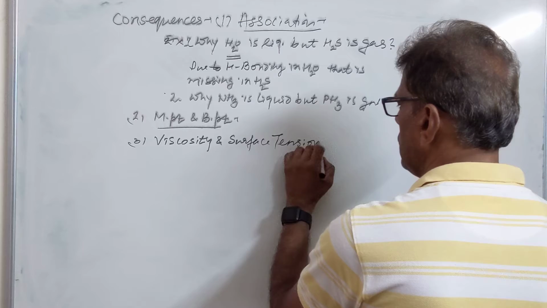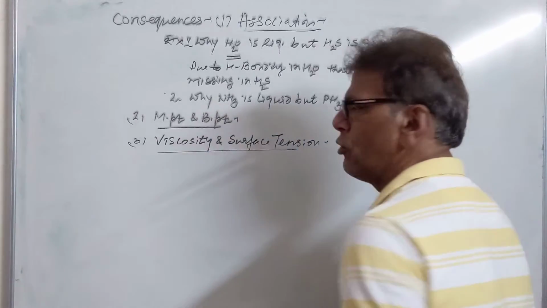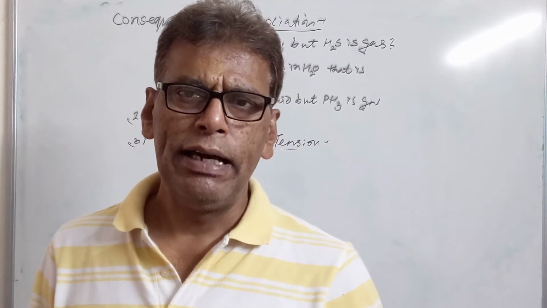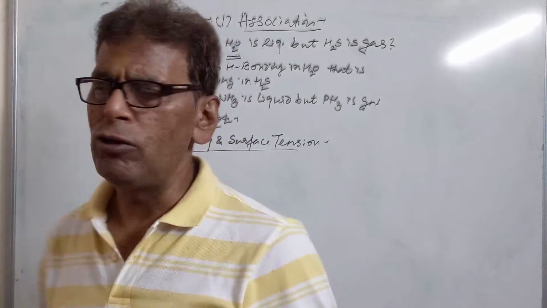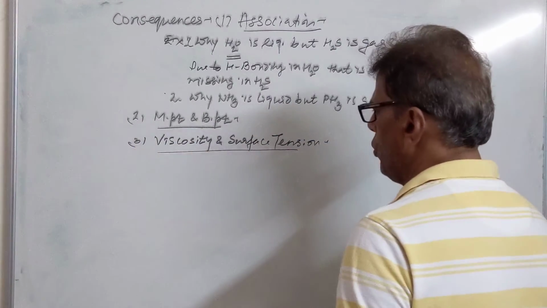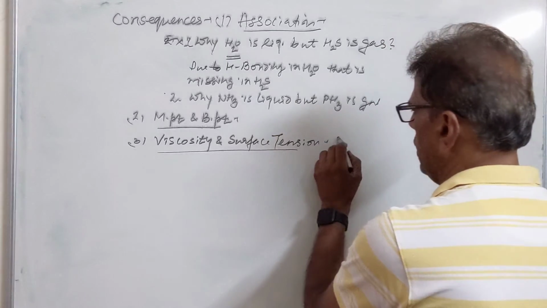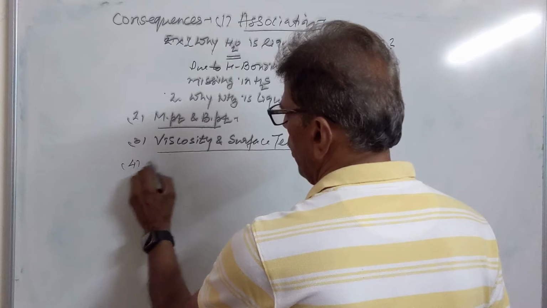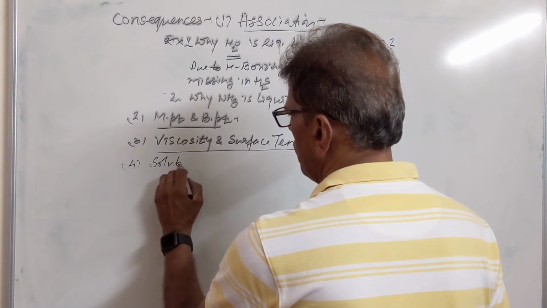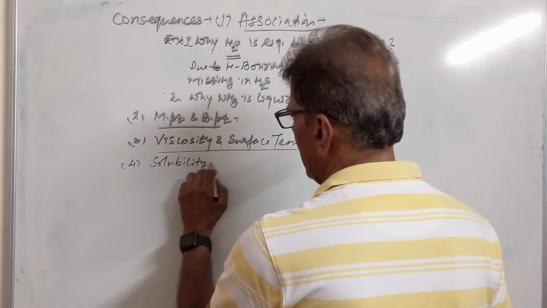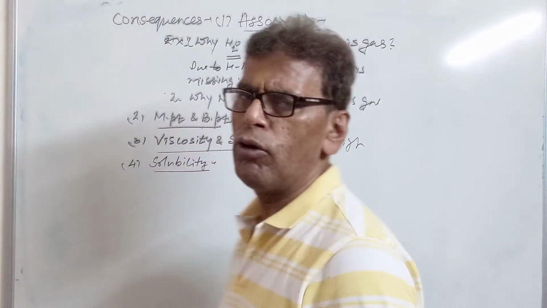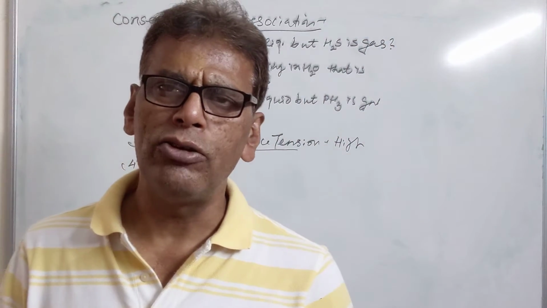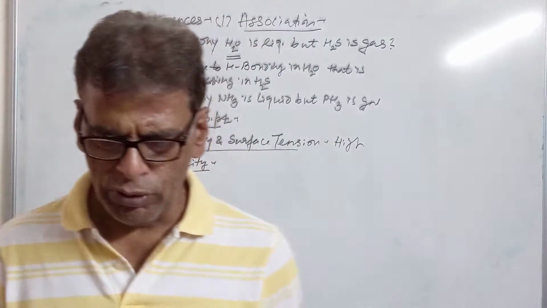The liquids whose molecules are associated by means of hydrogen bond are more viscous and their surface tension is also very high. So viscosity and surface tension become high with the hydrogen bonding. Then we have the fourth property, that is solubility. Water is soluble in alcohol, alcohol is soluble in water. It is mainly because of the hydrogen bonding between the molecules of two liquids.